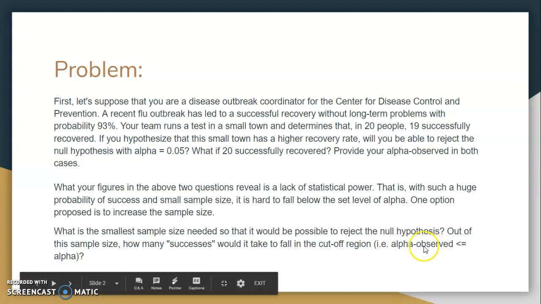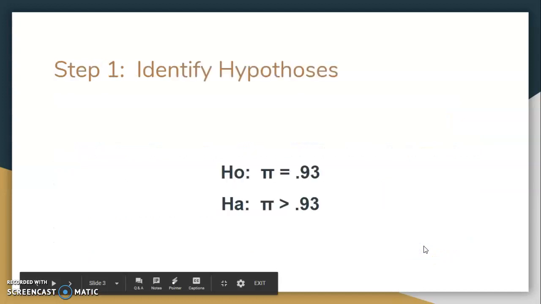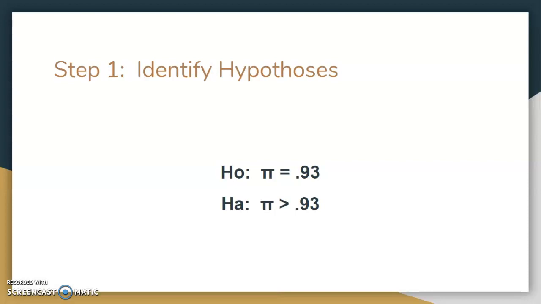So step 1, we identify the hypotheses. H naught is that pi is equal to 0.93, 93%. And the alternative hypothesis is that pi is greater than 0.93 or 93%.